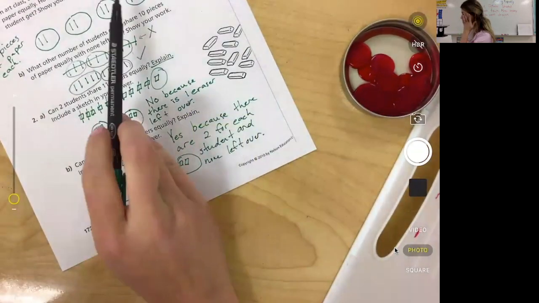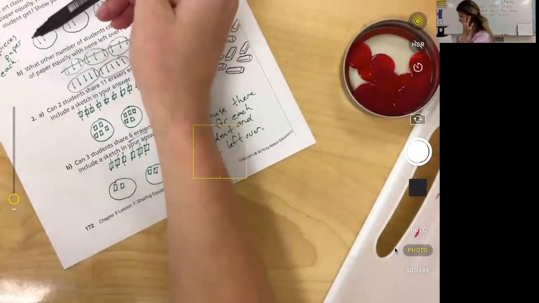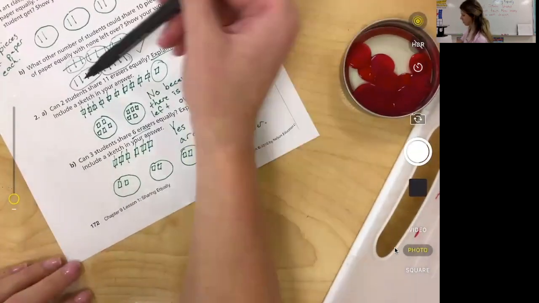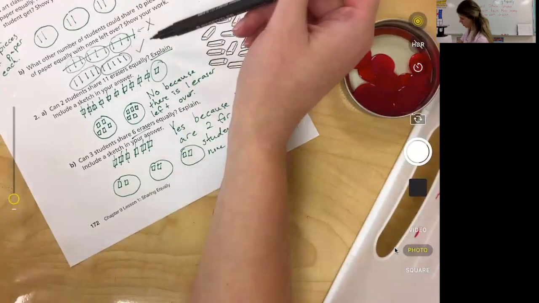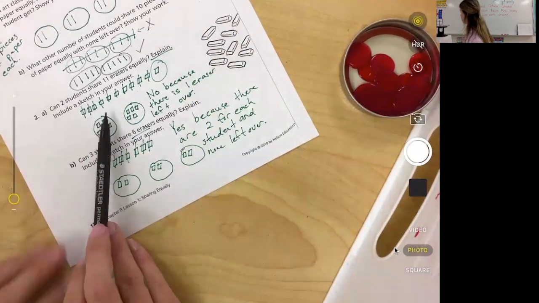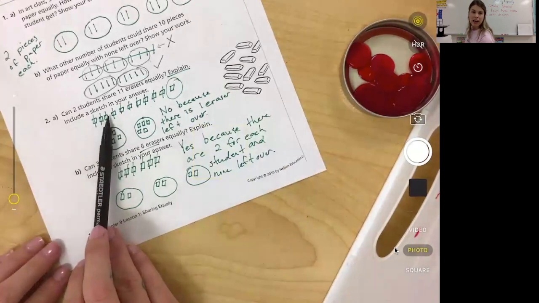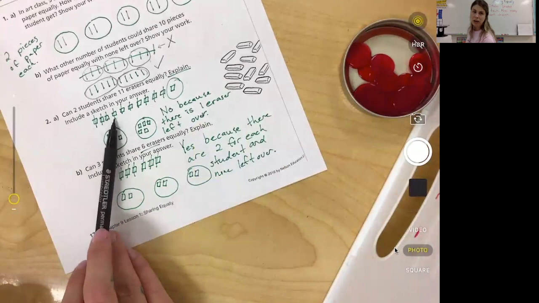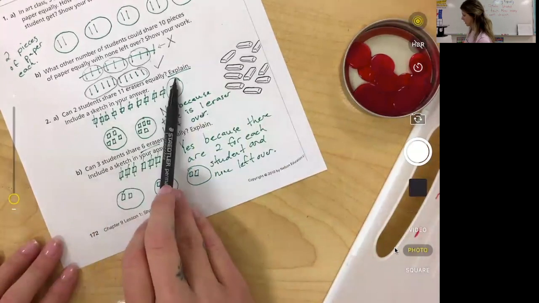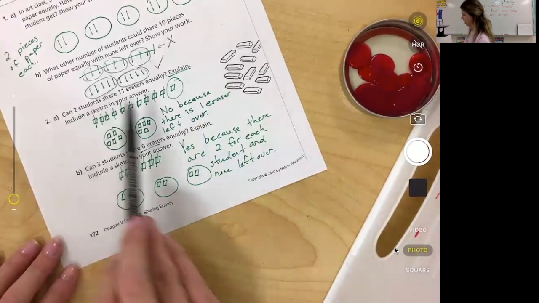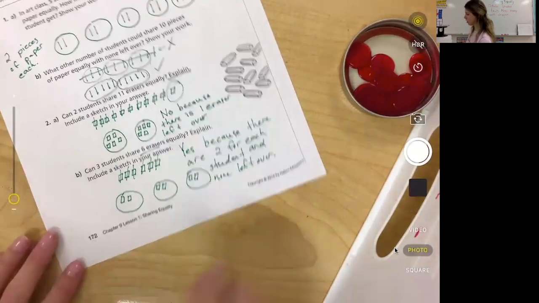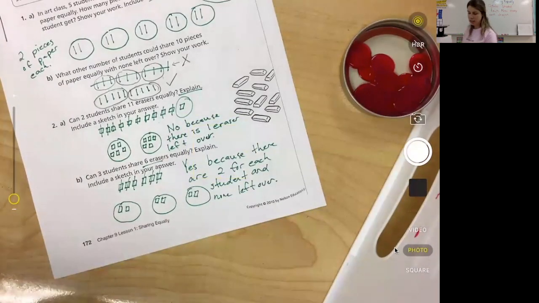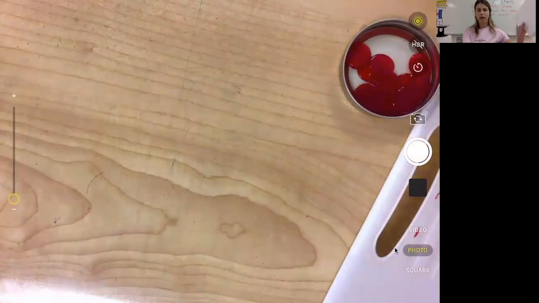So it depends. If you liked doing it this way, where you just counted out 10, 1, 2, 3, 4, 5, 6, 7, 8, 9, 10, you can do it this way. If you like this way, where I just circled the groups, you can do it this way. But if this way makes the most sense to you and you're getting more answers right like this, I think this is a really good way to do it as well, where you just draw out your big altogether number and you put 1 in each, crossing them out as you go along. Awesome. So those are all the examples for this little lesson.